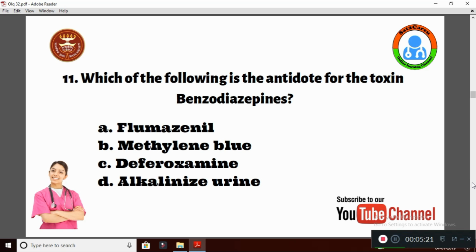Question number 11. Which of the following is the antidote for the toxin benzodiazepine? Benzodiazepine toxicity, the best antidote. Option A, flumazenil. B, methylene blue. C, deferoxamine. Option D, alkalinized urine. The right answer is option A, flumazenil.